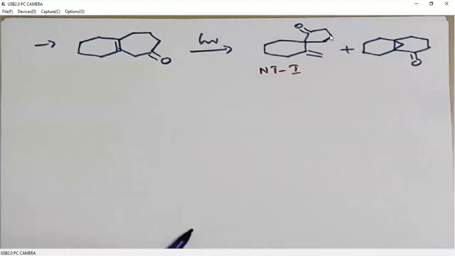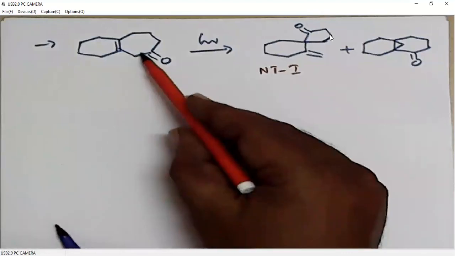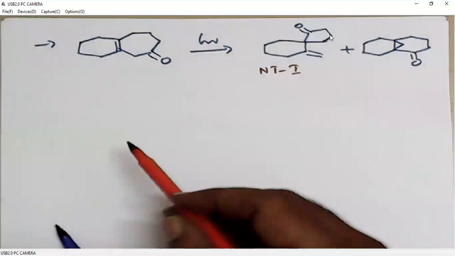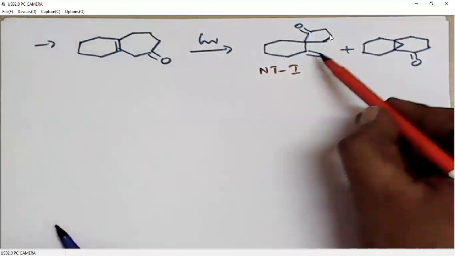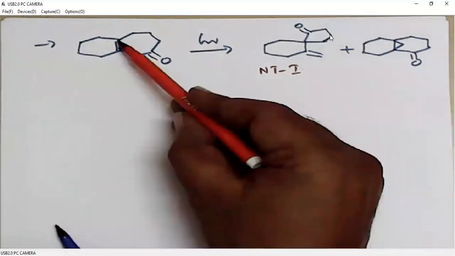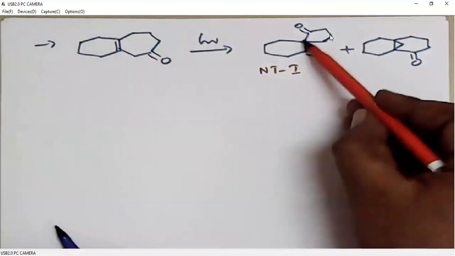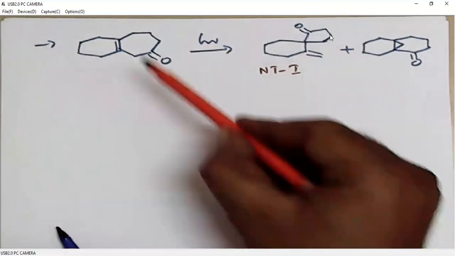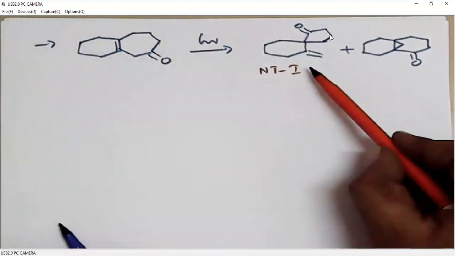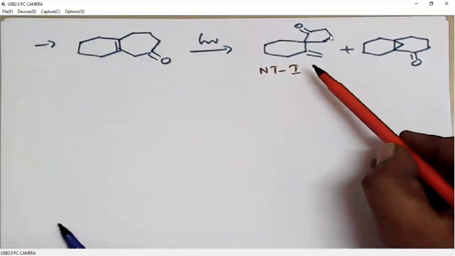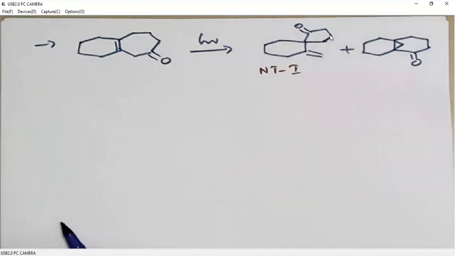In Norrish type 1 reaction, there will be alpha bond breaking. So this bond will break down. So this radical will be polarized, a double bond will be generated, and we will generate a new radical here. Now this radical and this radical will be involved in bond formation. So 1, 2, 3, 4, 5-membered. So Norrish type 1 cleavage leads to a spiro system with 6 and 5-membered rings.